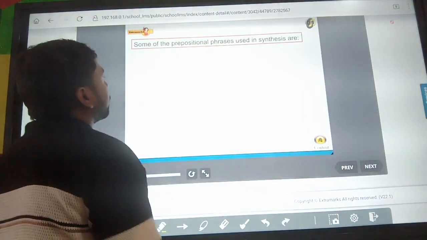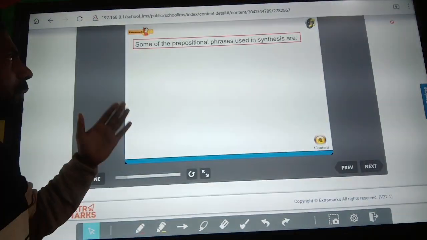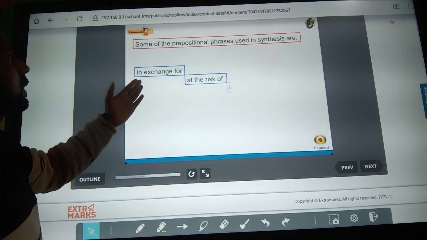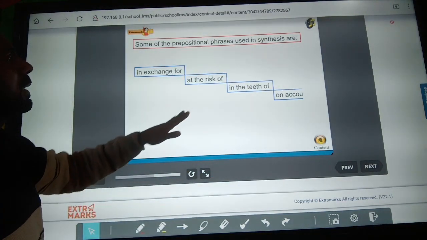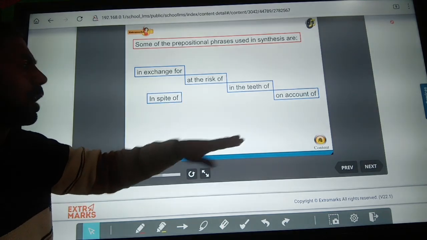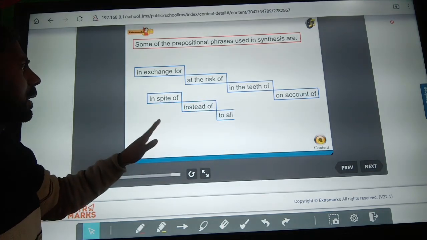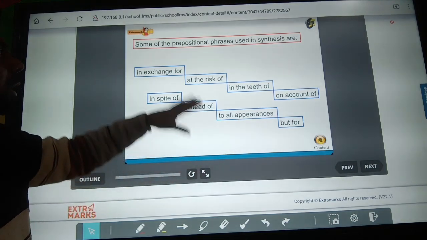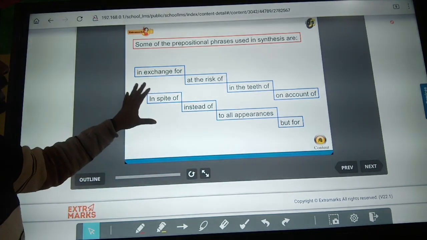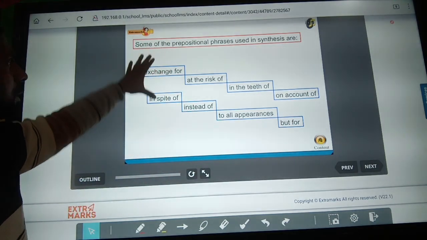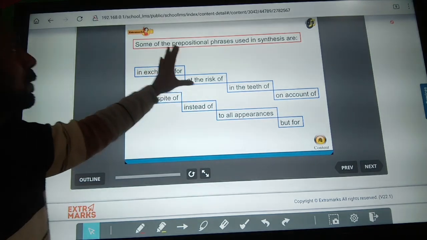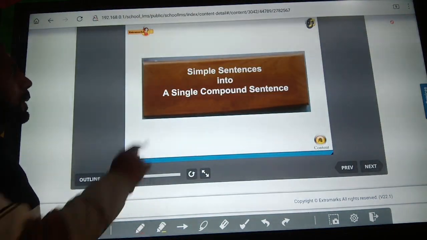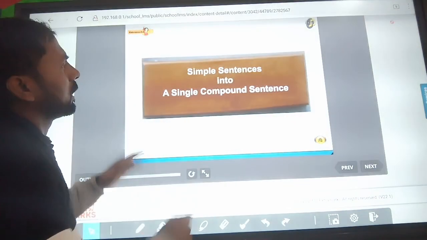Okay. Next, some of the preposition phrases used in a sentence are: in exchange for, at the risk of, in the teeth of, on account of, in spite of, instead of, but for. Okay, these are prepositions. These are preposition phrases used in a sentence. So learn it. Simple sentence into single compound sentence.